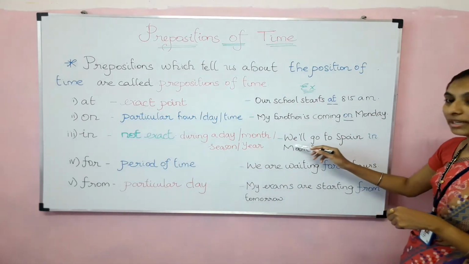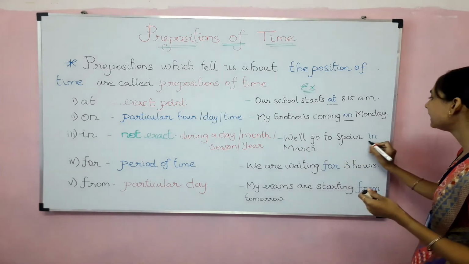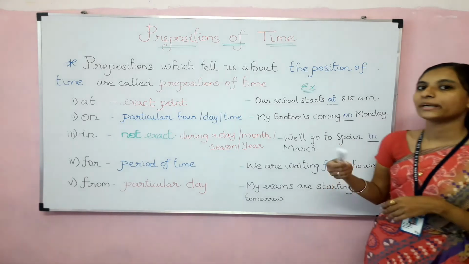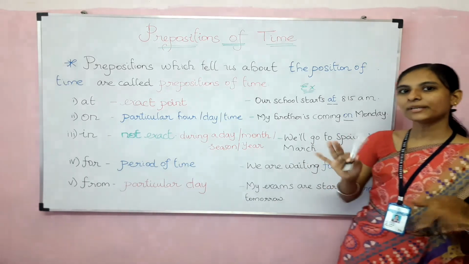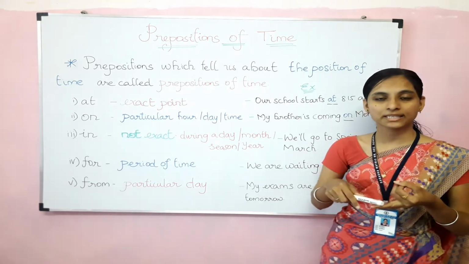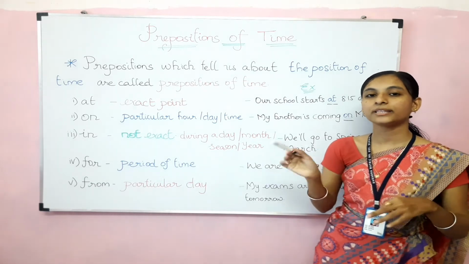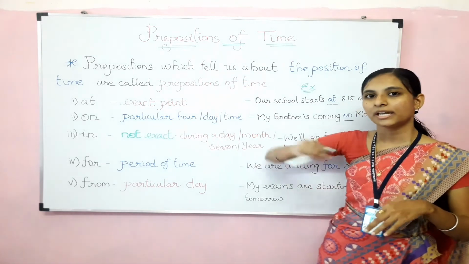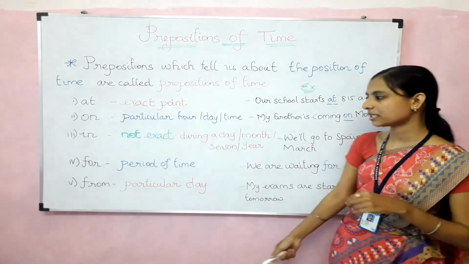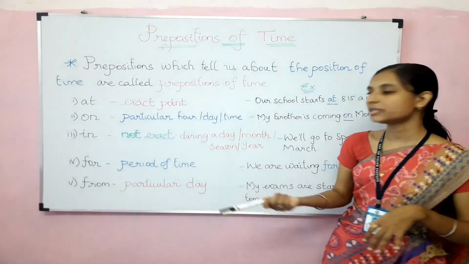So let's learn with an example. We will go to Spain in March. நாங்க வந்து ஸ்பெயினுக்கு போவோம், எப்போ? மார்ச்ல போவோம், பட் எந்த டேட் எங்களுக்கு தெரியாது. So when we are mentioning the month name or season name or any parts of the day like in the morning or in the afternoon, அந்த பிளேஸ்ல நம்ம வந்து preposition in யூஸ் பண்ணுவோம். Clear? Okay, let's go for the fourth preposition, that is preposition for.